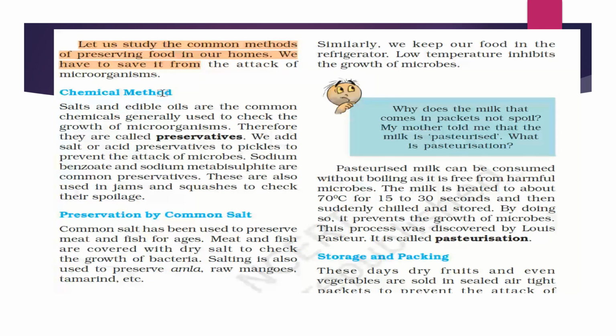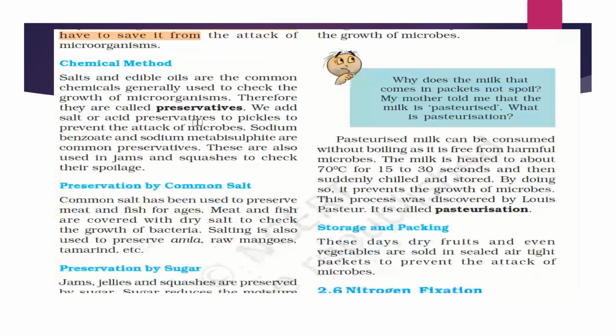Salts and edible oils are the common chemicals generally used to check the growth of microorganisms, and therefore they are called preservatives. Edible oil like mustard oil is used as a preservative. In pickles we use a high amount of salt and oil, and microorganisms don't grow when there is a high concentration of salt and oil.